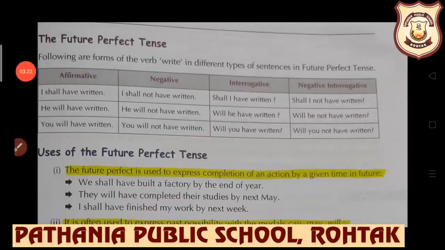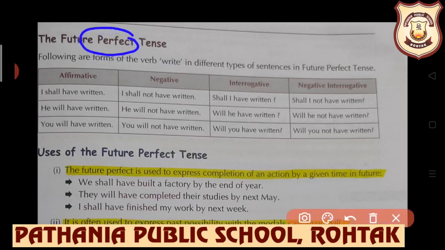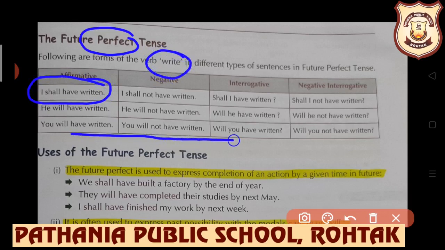Further we have the future perfect tense. Obviously, students, when we read this word perfect, do you remember, do you recall anything? Yes, the use of have. And the same formation of future perfect is also there. But since we are talking about future, the formation of future perfect is will, shall plus have plus third form of the verb, and by using a single verb all the types with all the persons have been given here.